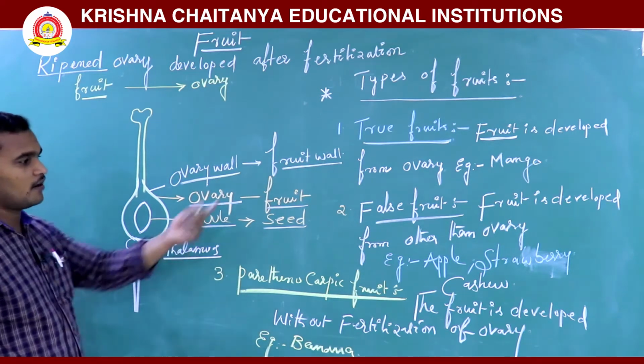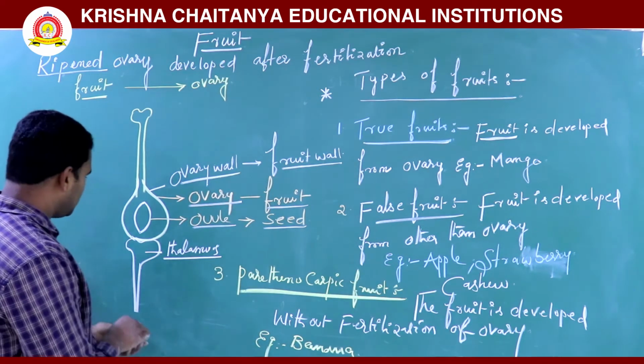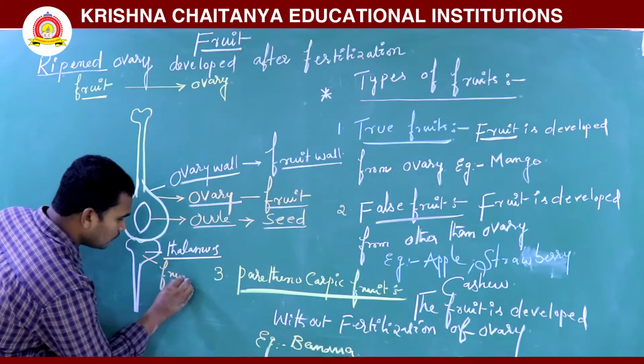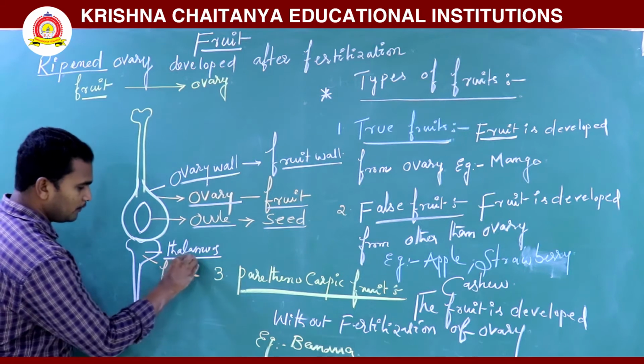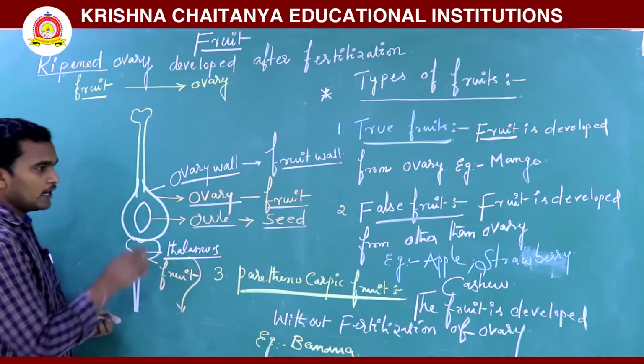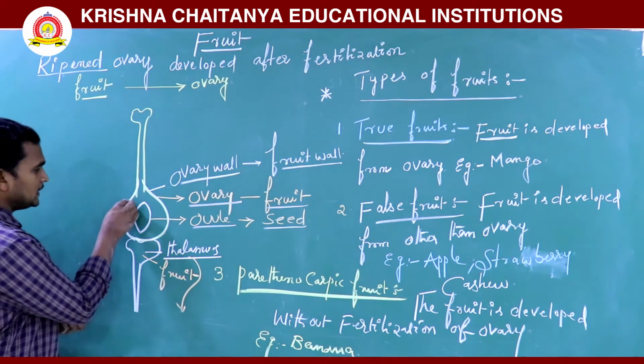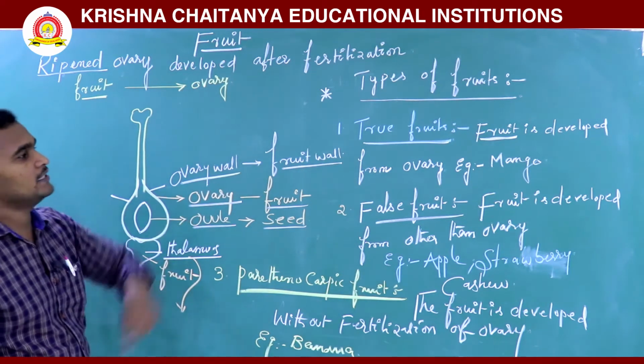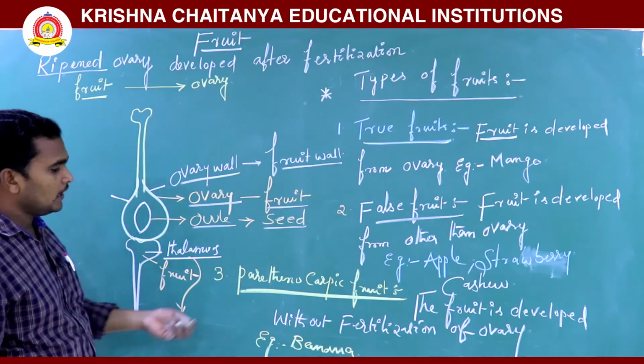This type of fruit, where only the thalamus develops into fruit, is called a false fruit. When the ovary develops into fruit, it is called a true fruit.